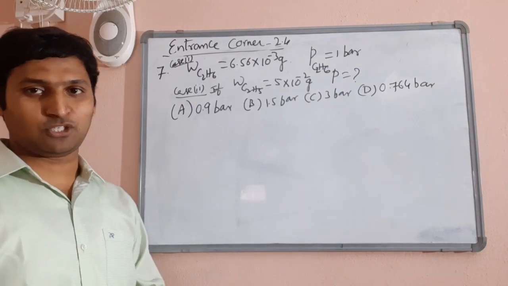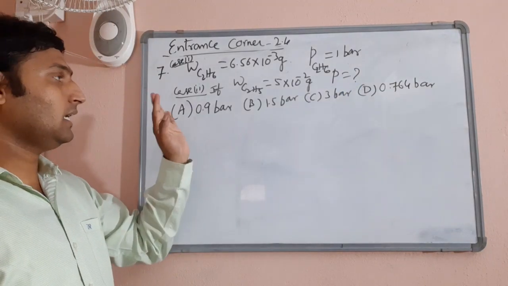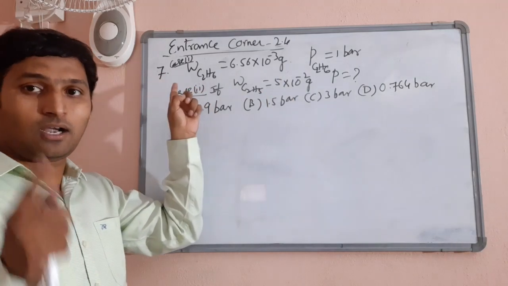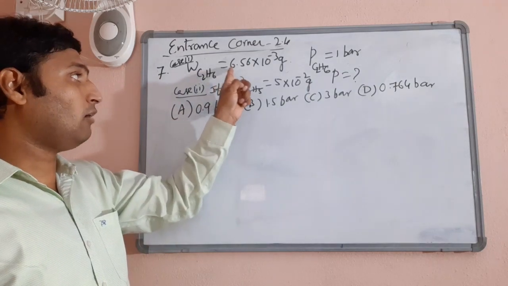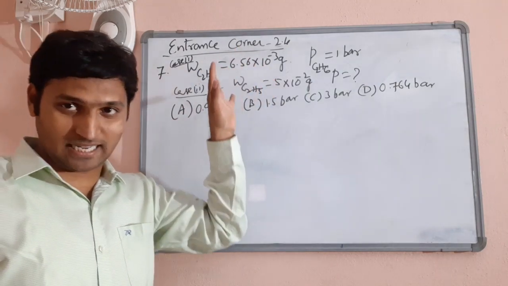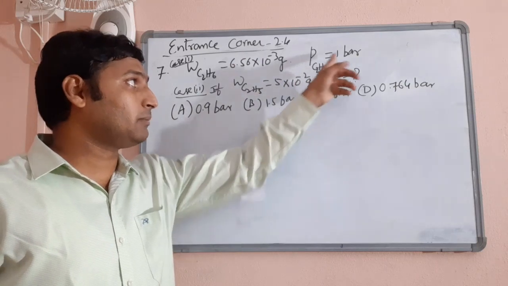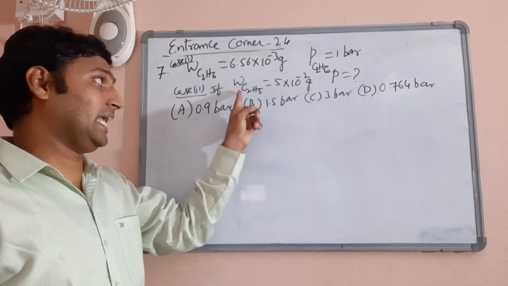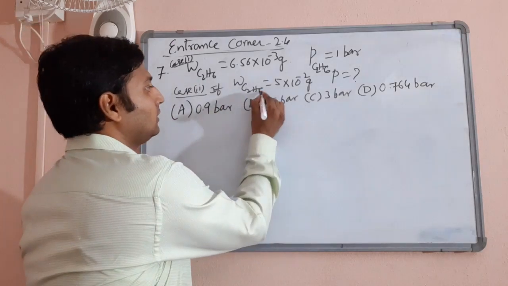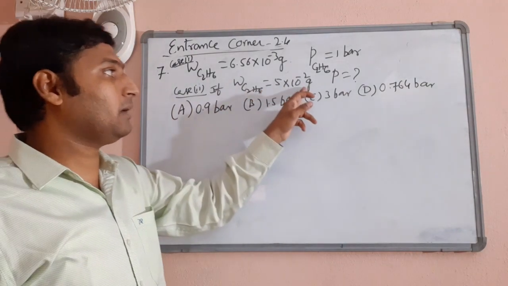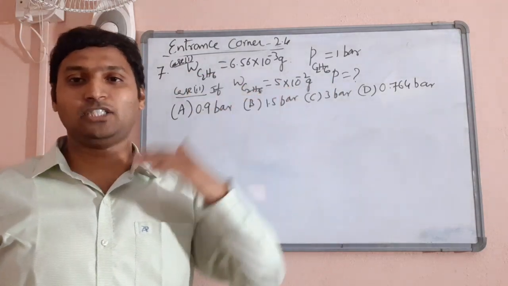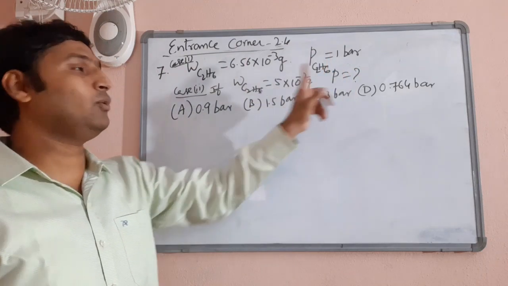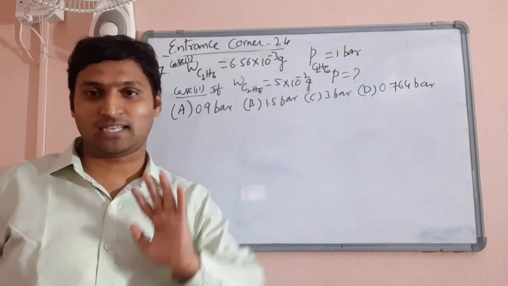Let's move on to question number 7, students. Okay, see, when there was a dissolved ethane of 6.56 into 10 power minus 3 grams, the pressure exerted by it was 1 bar. Then if the dissolved amount of ethane is 5 into 10 power minus 2 grams, what would have been the pressure? So if this amount requires this much pressure, this amount requires how much pressure? This is the question he is asking.